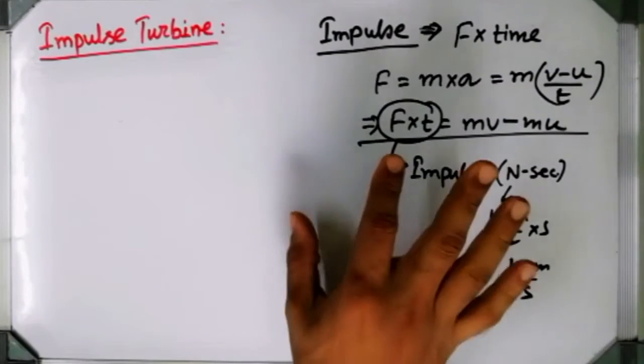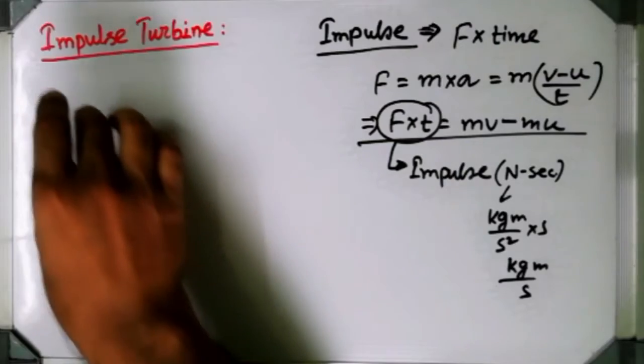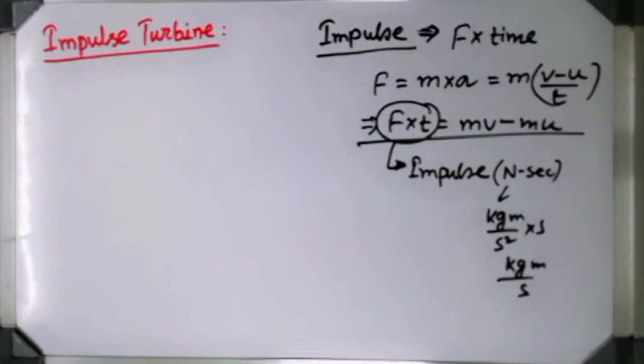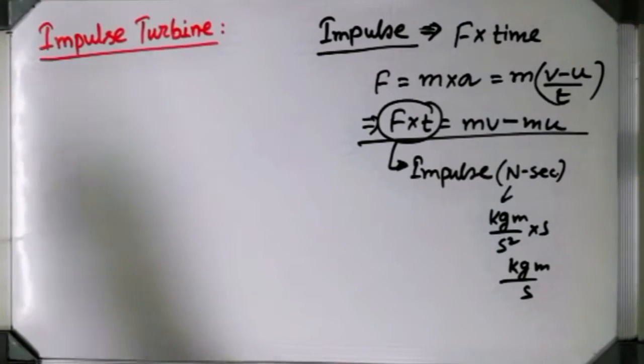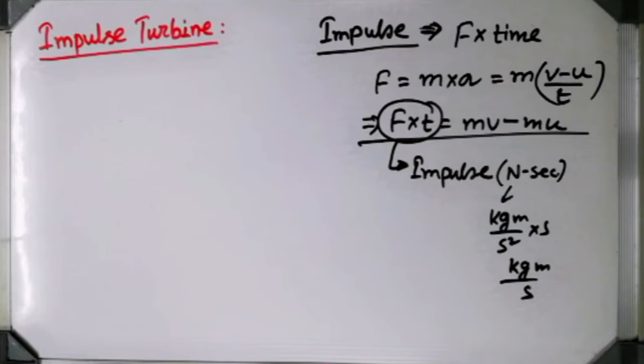Now how will that momentum drop? Obviously the steam, whatever is coming from the nozzle, when it is going to enter the turbine blade, the velocity of the steam gradually gets dropped inside the turbine blade, because inside the turbine blade some friction will be there.